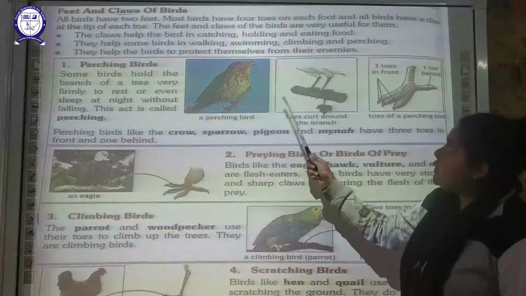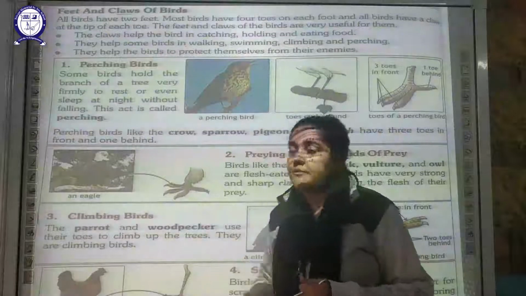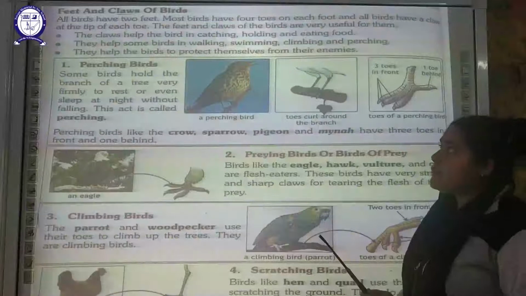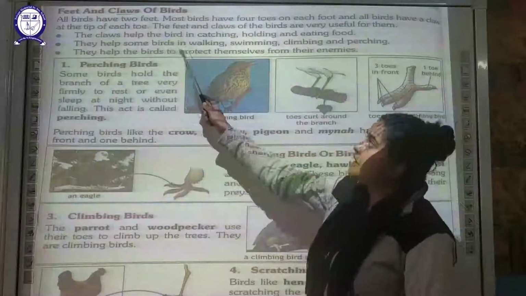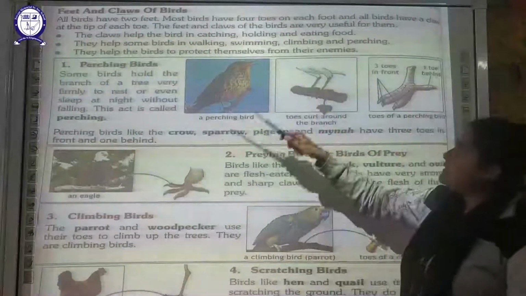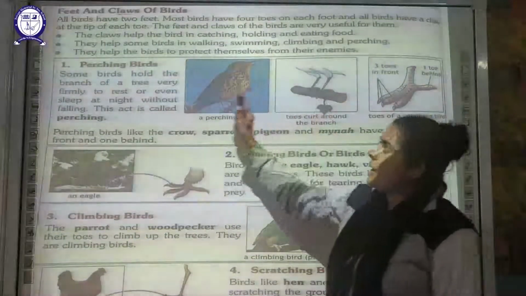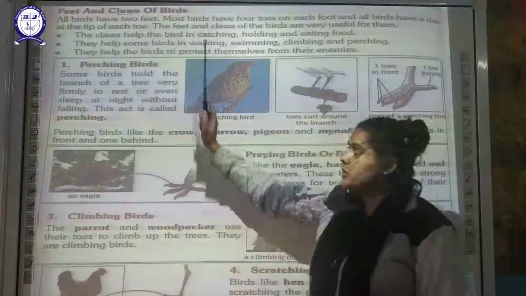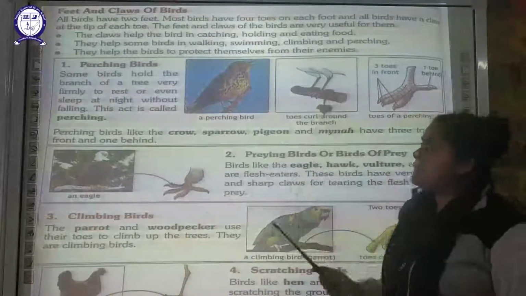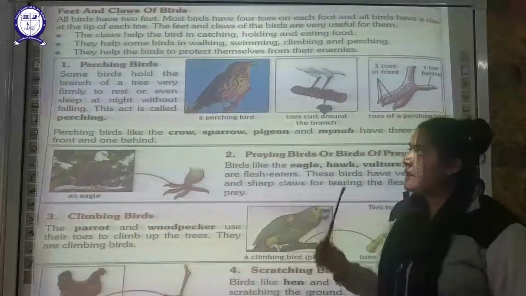Okay, and these are going to help them in various ways. How are they going to help them? The claws help them to catch or hold and eat the food. The next importance of the claws is that they help these birds in walking, swimming, climbing and perching. This perching we'll see in the next topic. All these various activities require a specific type of foot and claws. Next, they help the birds to protect themselves from their enemies. So these are 3 important things for which the birds' claws are helping out.